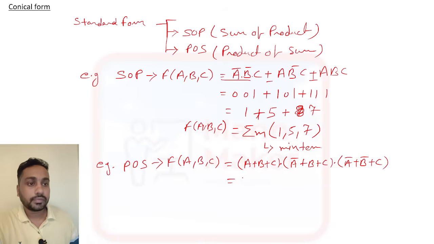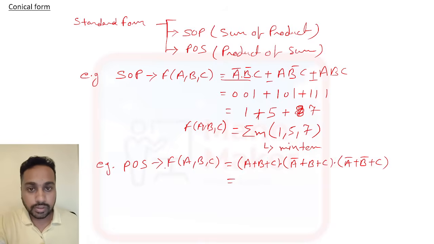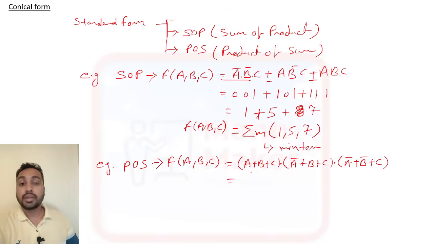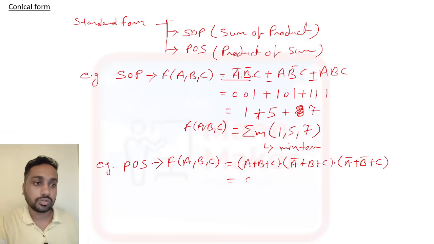Here it is different. If you get POS, in this product of sum you need to make it opposite. Opposite means if A is there without bar, then it is 0, and bar means 1. So this is 0 plus 0 plus 0, this is 1 plus 0 plus 0, and this is 1 plus 1 plus 0.